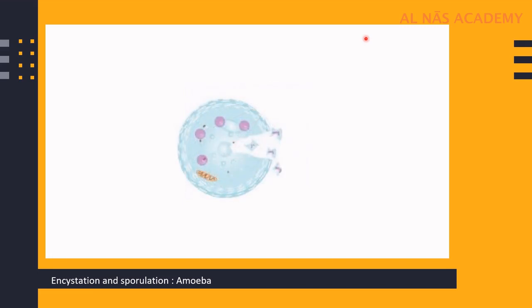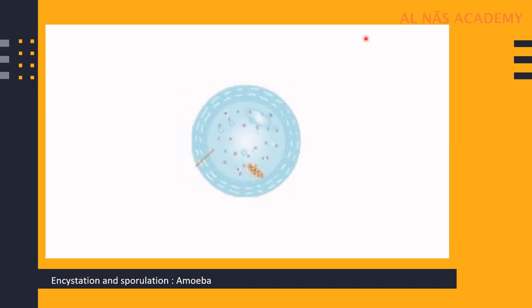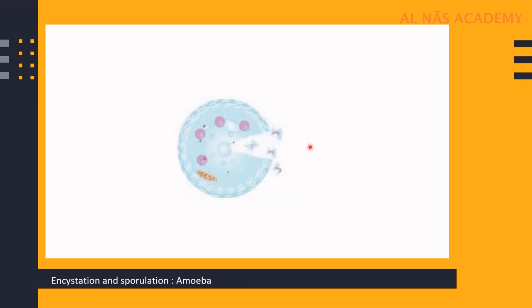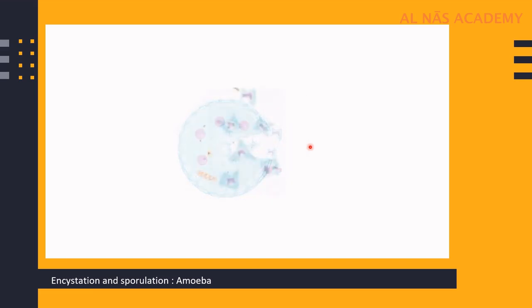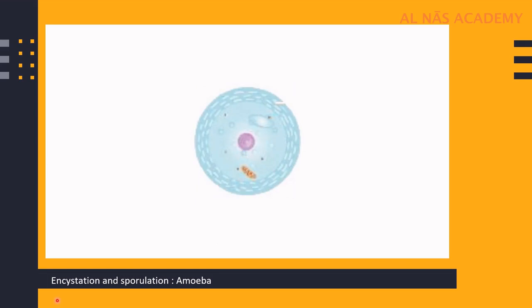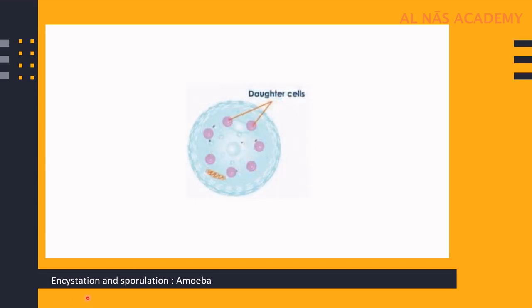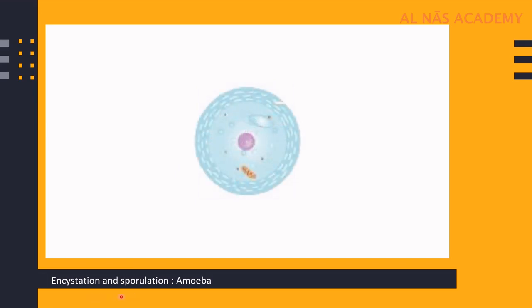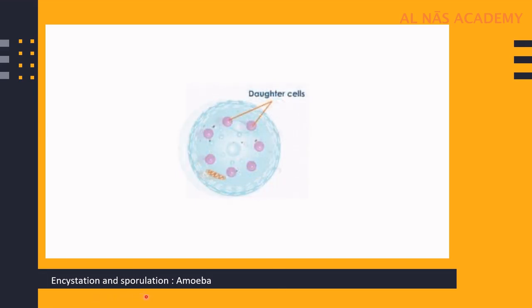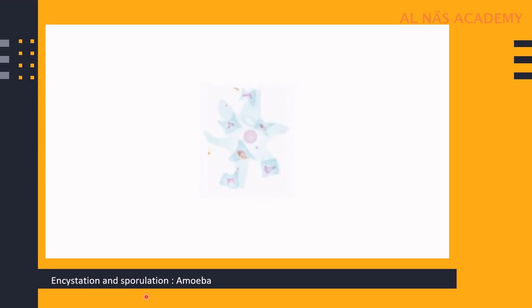and produces many spores, or you can say forms many minute amoeba, and the cyst wall then bursts open. These spores are released into the environment, and this process is known as sporulation. So encystation basically means forming of a hard covering around the amoeba or around that single cell organism, and sporulation means the walls burst open and spores are released into the surroundings. Till here is it clear?